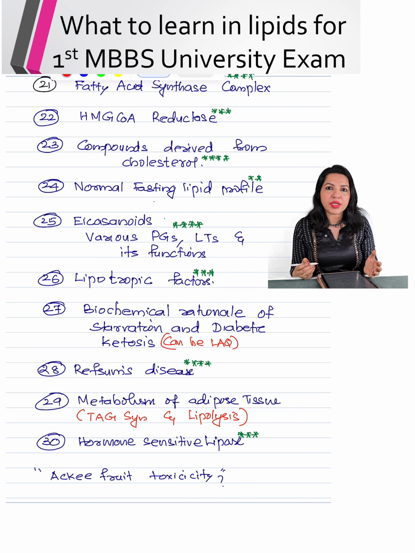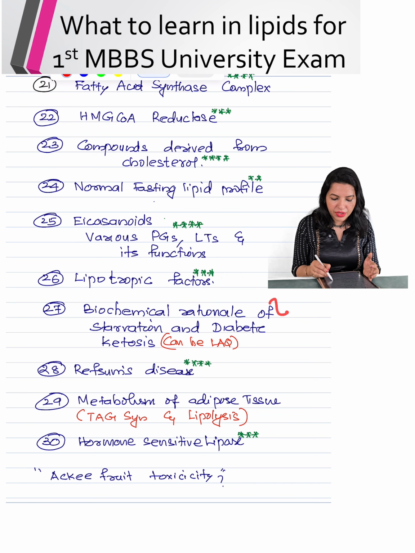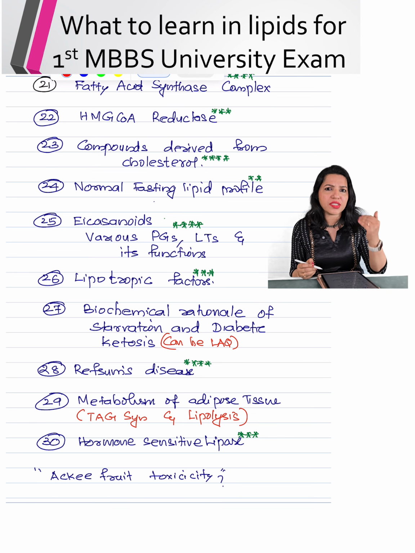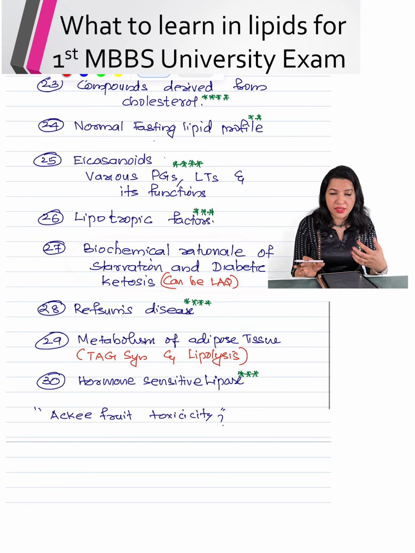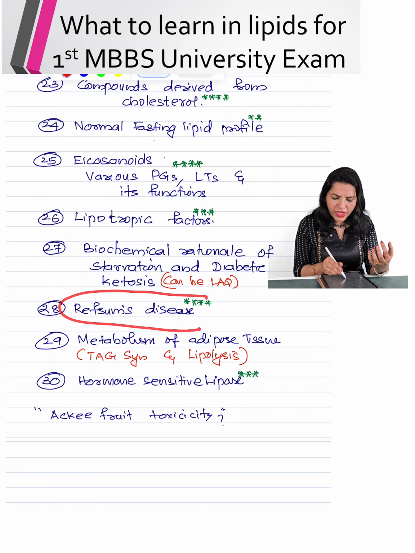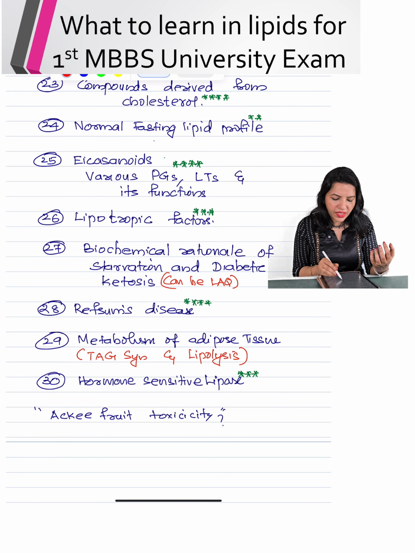Then biochemical rationale of starvation and diabetic ketosis. This already I have told you in the scenario also this can be asked. So why ketosis is taking place in starvation as well as in diabetes? Again, it can be a question under lipids. Refsum's disease. This is a very important 2-mark question. That is why I have given 4 star for it.